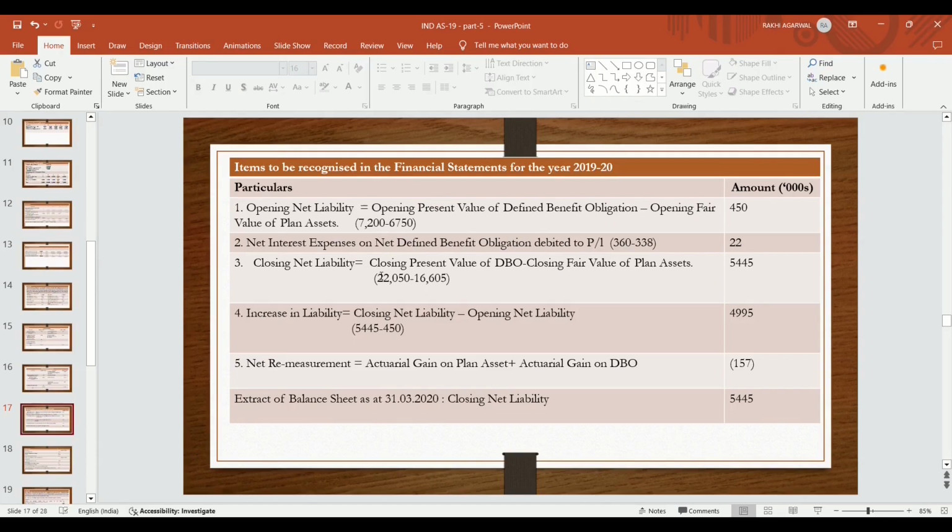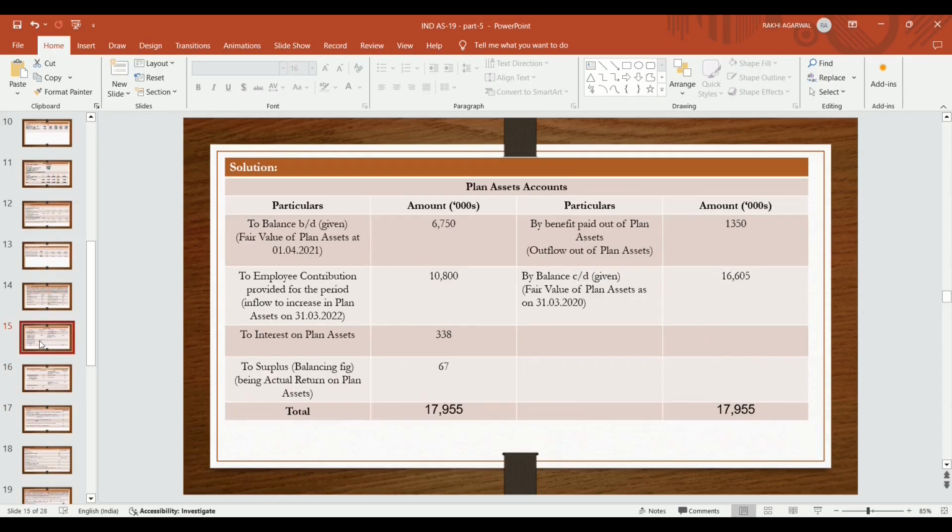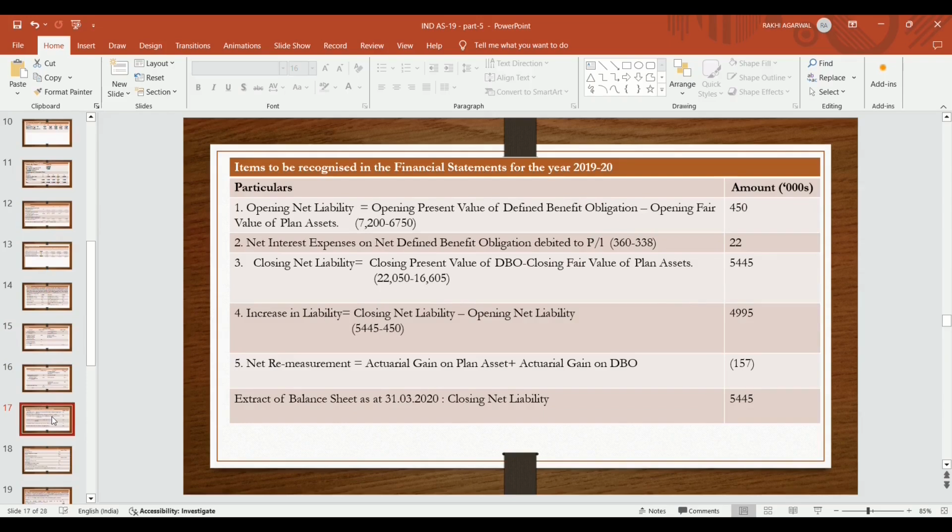Now closing net liability becomes closing present value of obligation minus fair value of plan assets. Obligation is more than the value of plan assets, so it becomes closing net liability, 22,050 minus 16,605, 5,445. Increase in liability, that is closing net liability minus opening net liability, 4,995. Remeasurement which goes to OCI becomes actuarial gain on plan assets plus actuarial gain on defined benefit obligation. In this case in obligation surplus is there and in plan assets also surplus is there, that is 67 plus 90, it becomes 157.